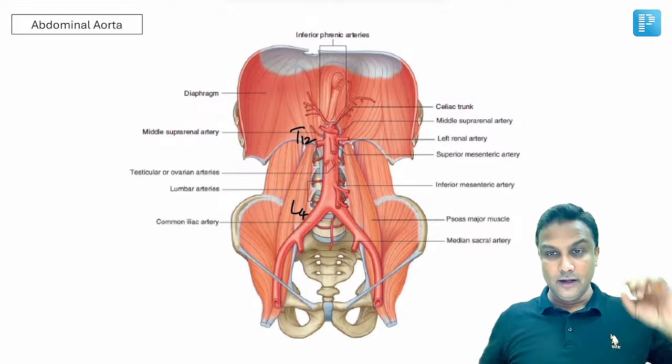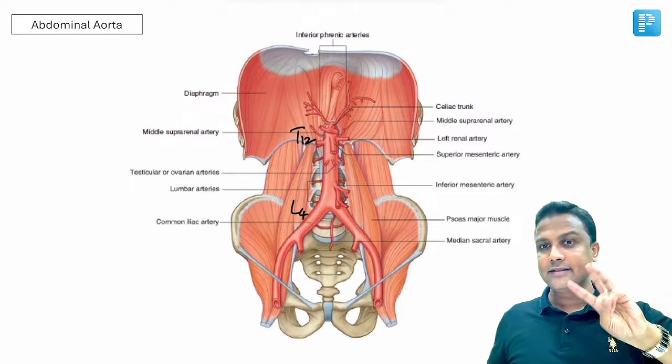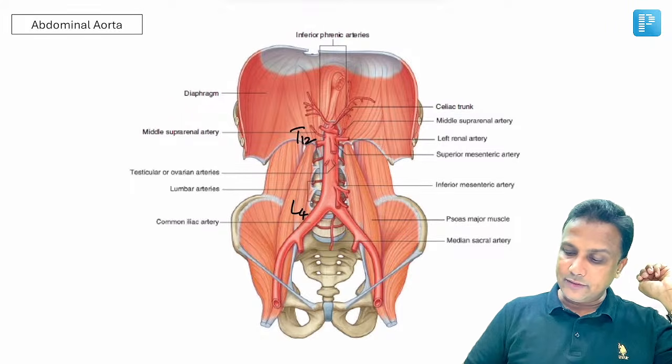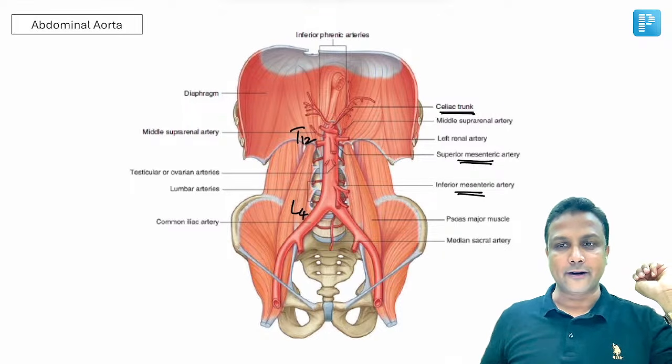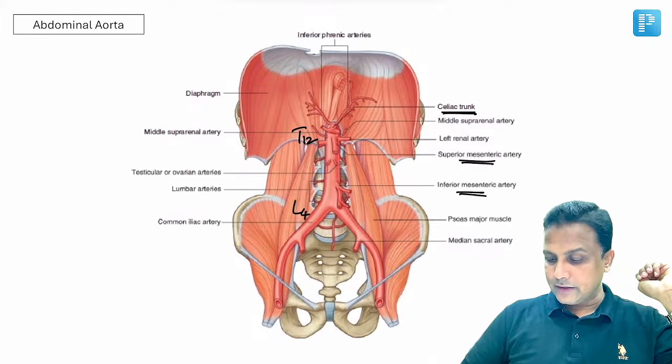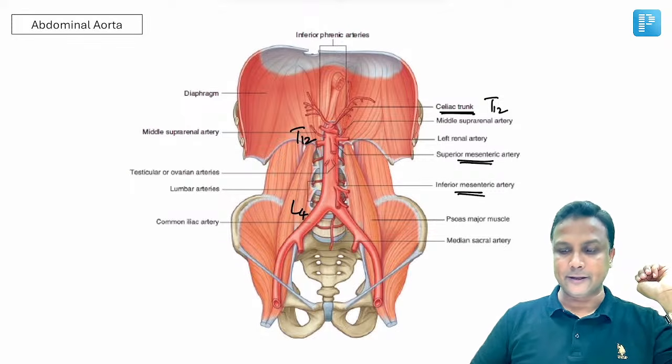Ventral, dorsal, and lateral. But right now in this LRR session, I want you to remember, ventrally it is giving 3 branches. Number 1, there will be celiac trunk. Number 2, there will be superior mesenteric artery. Number 3, there will be inferior mesenteric artery. Celiac trunk will be given right at the level of T12 only. This was asked in your FMGE exam.